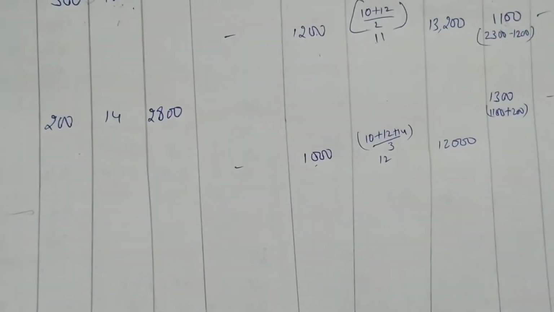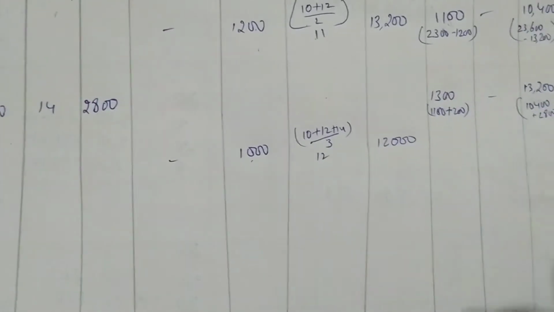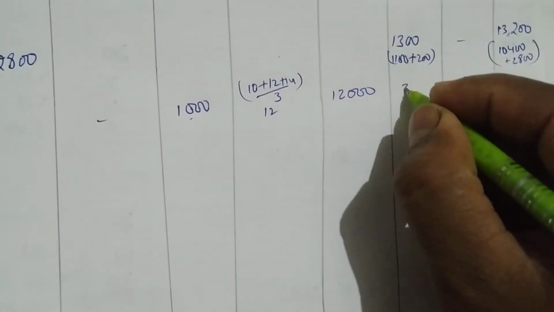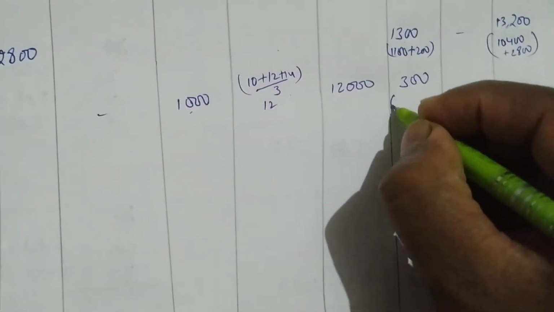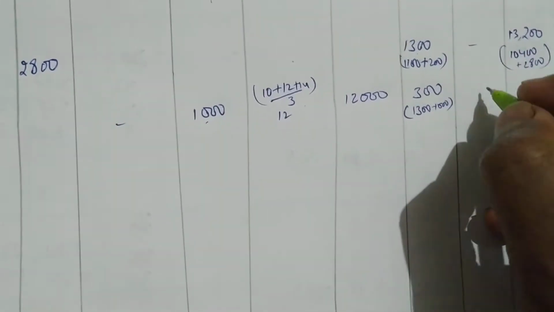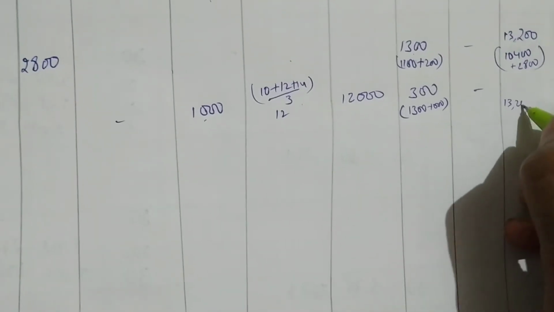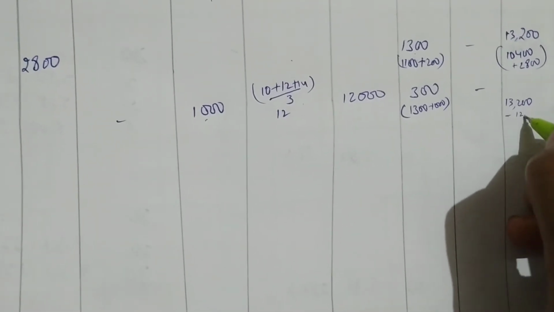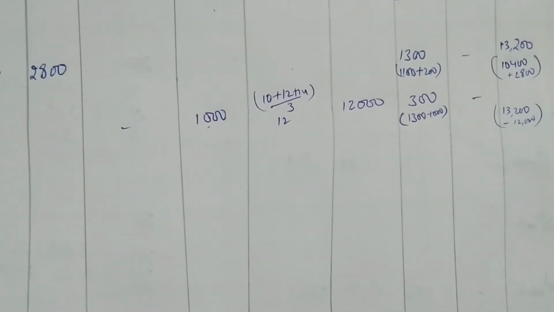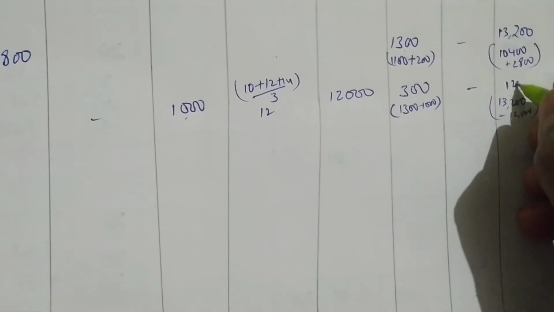1,000 into 12, we are getting 12,000. Okay, so from 1300 you take out 1,000, the balance will be 300. When you issue, you have to deduct 1300 minus 300. Okay, no price. Then 13,200 minus 12,000. When you issue, you have to deduct. So you will get here 13,200 minus 12,000, you get 1,200.